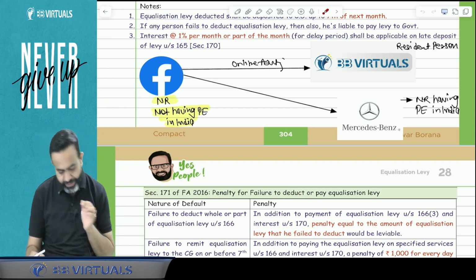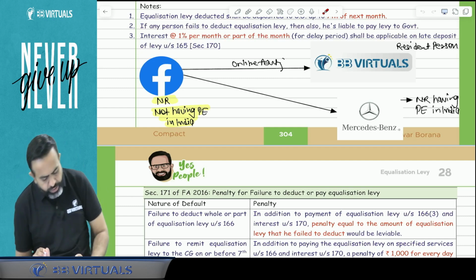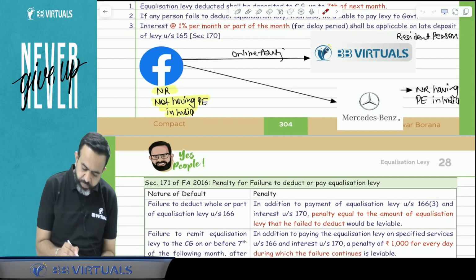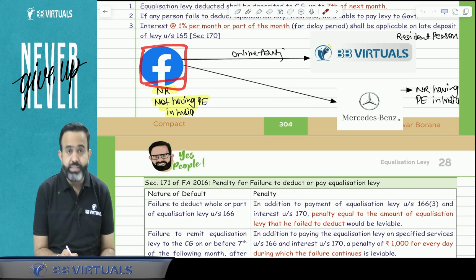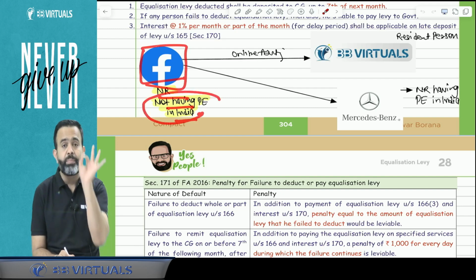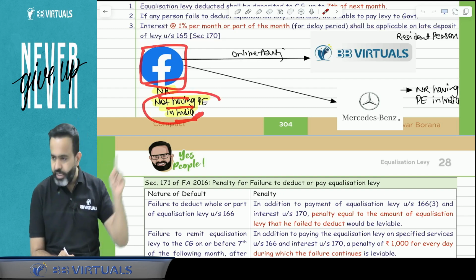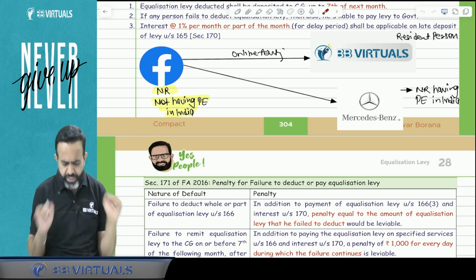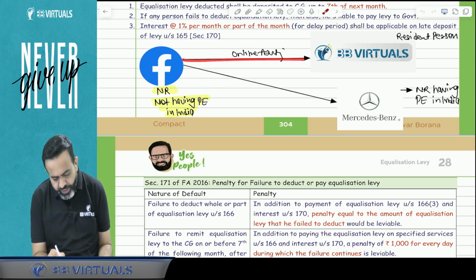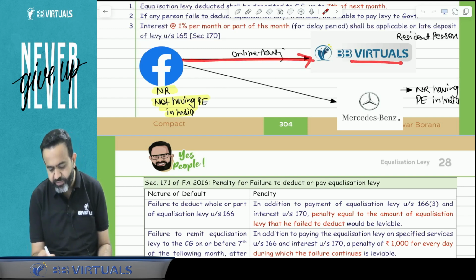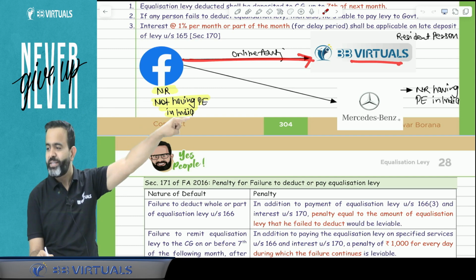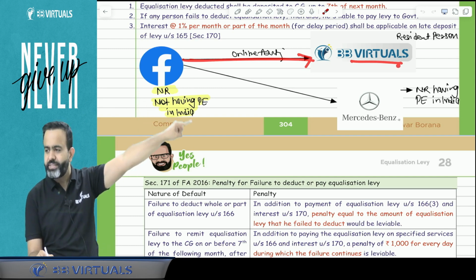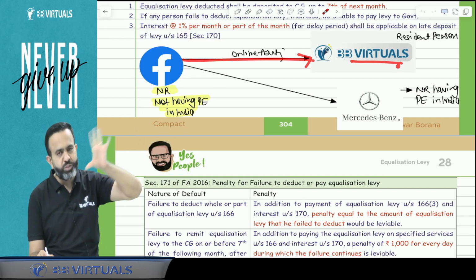Now what does equalization levy say? Equalization levy is applicable when any non-resident, for example Facebook, does not have any permanent establishment in India, and they are providing online advertisement service to any person resident in India. Here the person resident in India is, for example, BB Virtual.